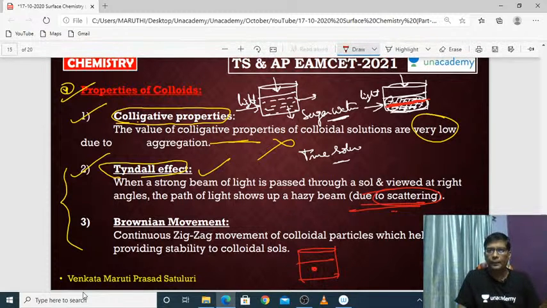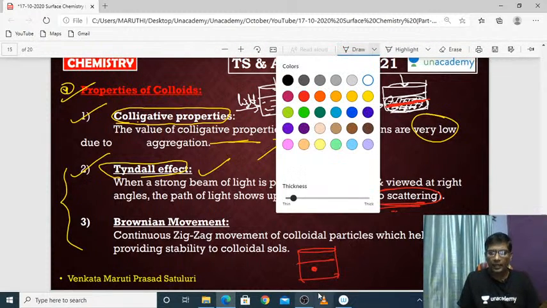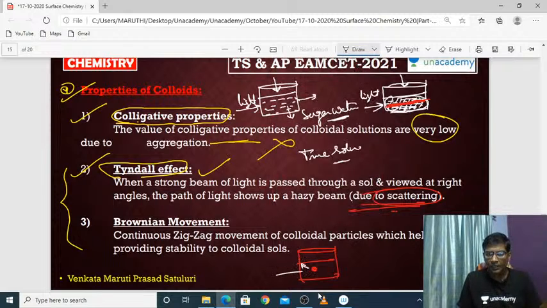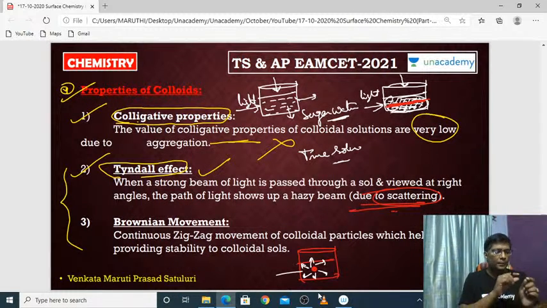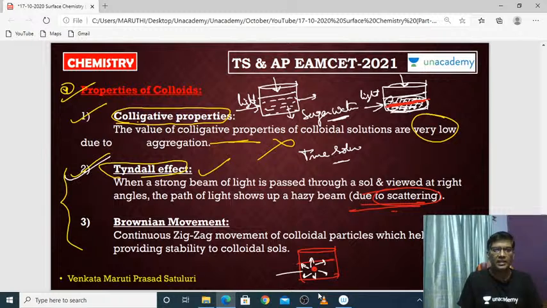Consider that it is a colloidal particle. If the light hits this colloidal particle, it will scatter in all the directions. So based on the scattering, we can observe the path of the light. That is called the Tyndall effect.